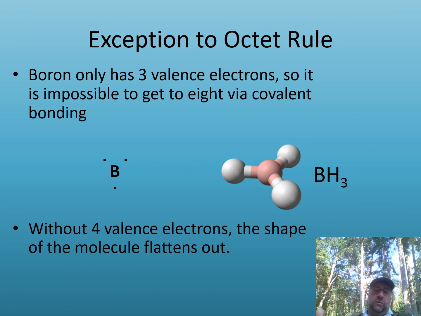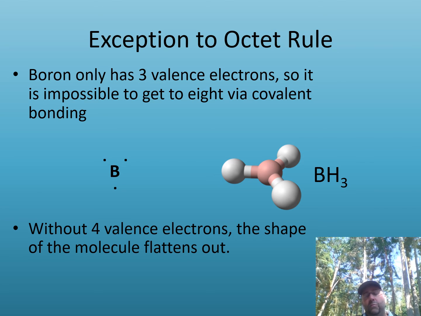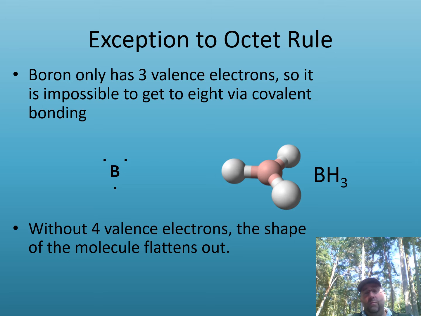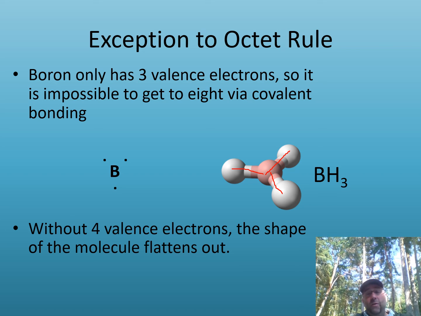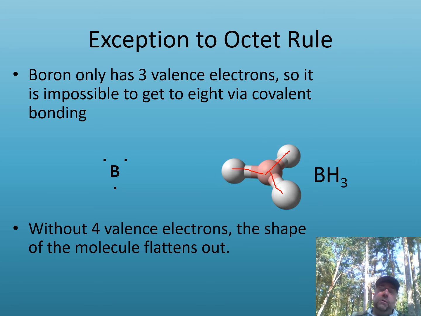Now, there is an exception to the octet rule, and that is boron, because boron only has 3 unpaired electrons. And so they're going to spread out in space to be at 120-degree angles, like this, and form this kind of Y-shaped pattern. And if you don't have at least 4 valence electrons, you are not going to be able to follow the octet rule. But those 3 unpaired electrons can make 3 bonds.